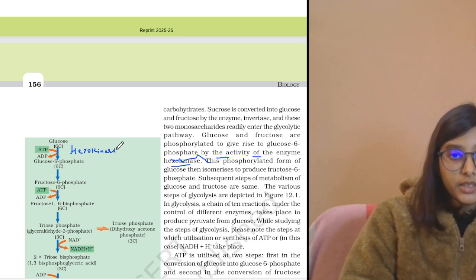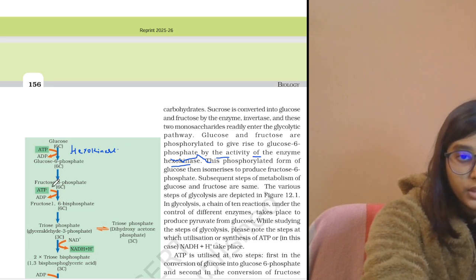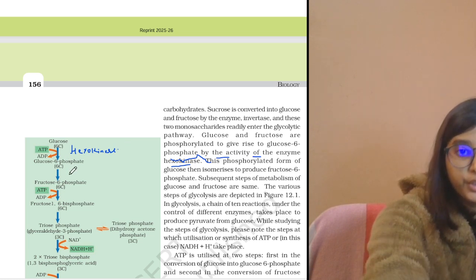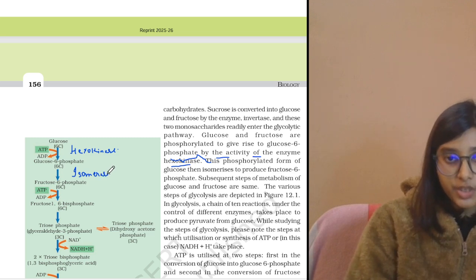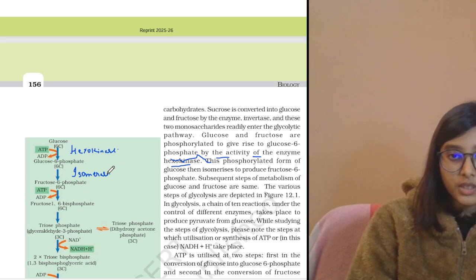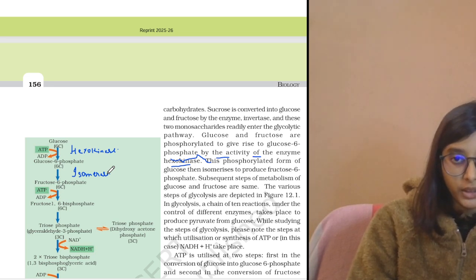Then they are saying that the glucose 6-phosphate is converted into fructose 6-phosphate by the enzyme isomerase. It's written in the statement here also: the phosphorylated form of glucose then isomerizes to produce fructose 6-phosphate.